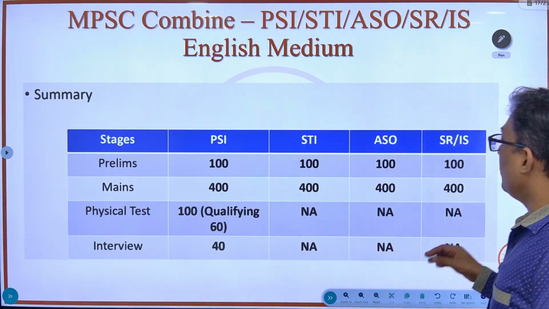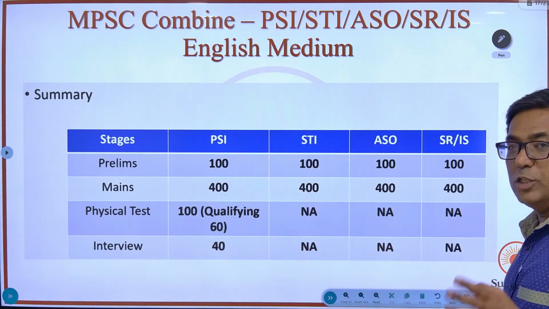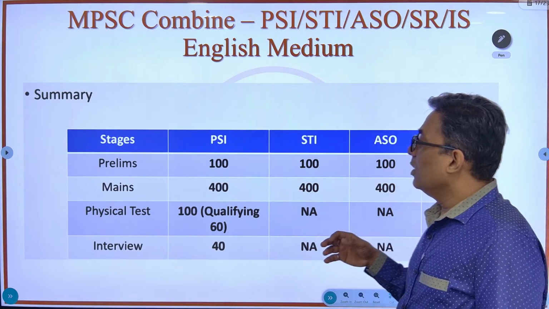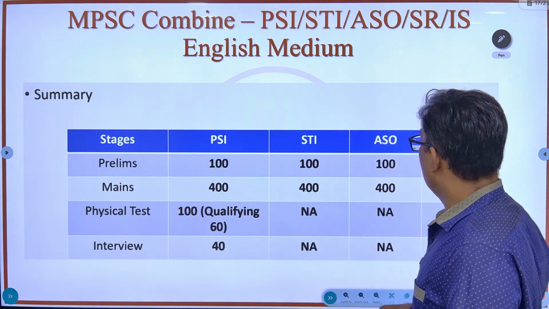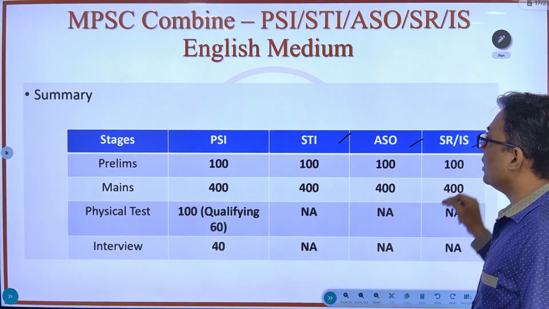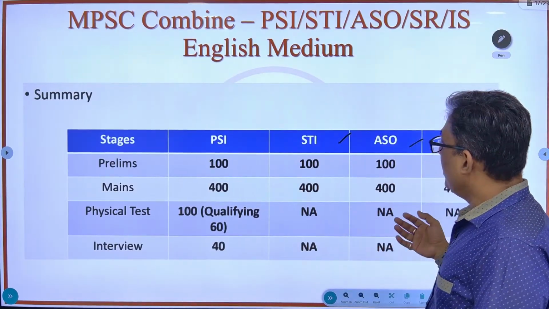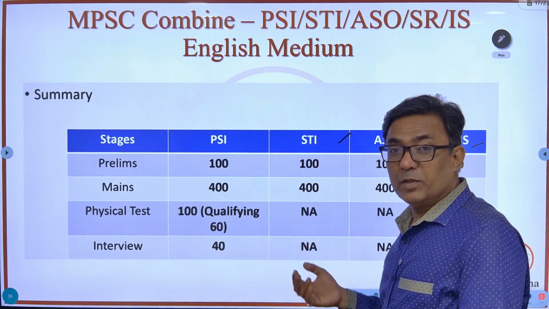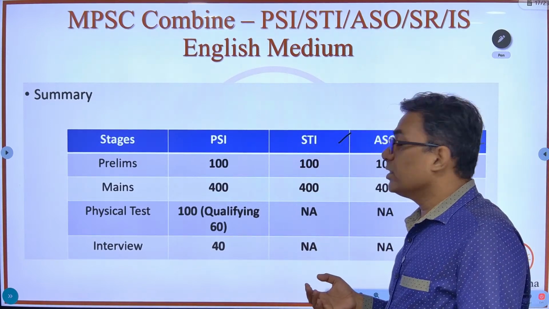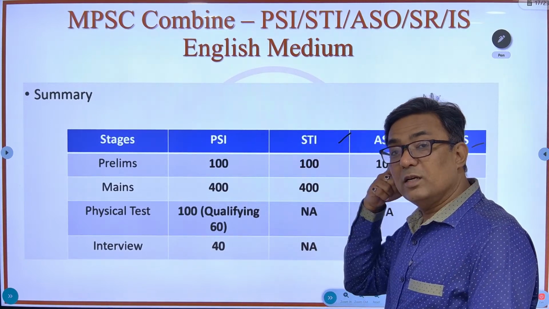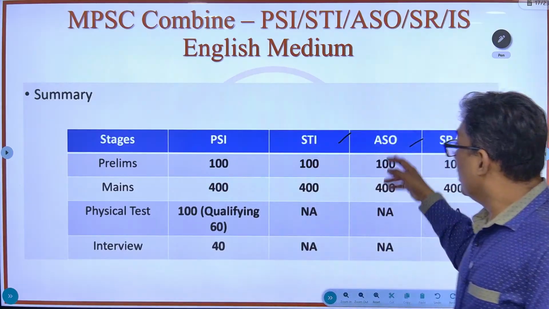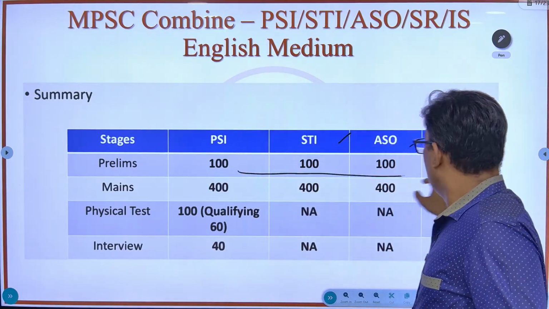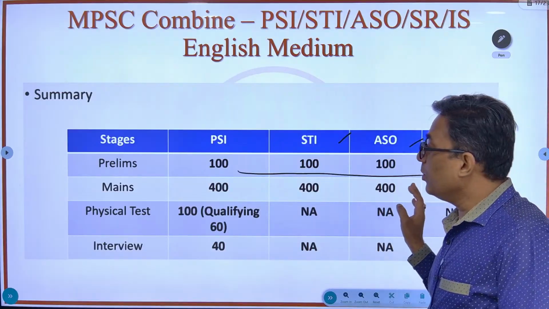So just a summation of whatever we have understood. The different stages for STI, ASO, SR. Now these are Group B stages, and even for Group C, whether it's excise sub inspector, for those posts under Group C, except for the tax assistant and the clerical type post, you have only two stages. Prelims, common for everybody, 100 marks.